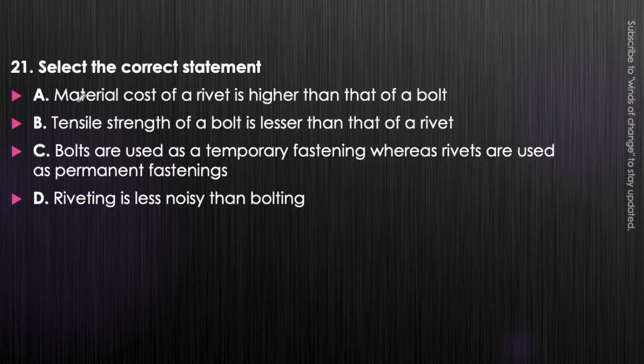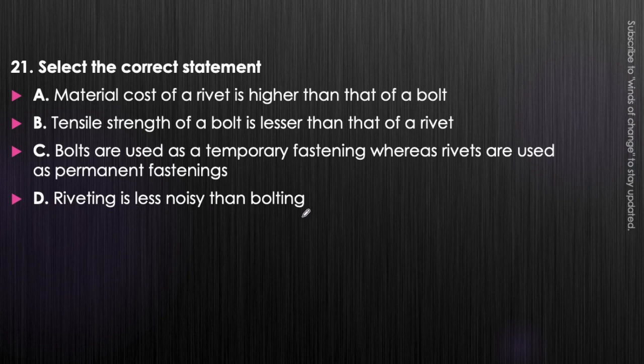Next question, select the correct statement. Material cost of rivet is higher than that of bolt. In this we are comparing between rivet and bolt. Tensile strength of bolt is lesser than that of rivet. Bolts are used as a temporary fastening, whereas rivets are used as permanent fastening. Or riveting is less noisy than bolting.